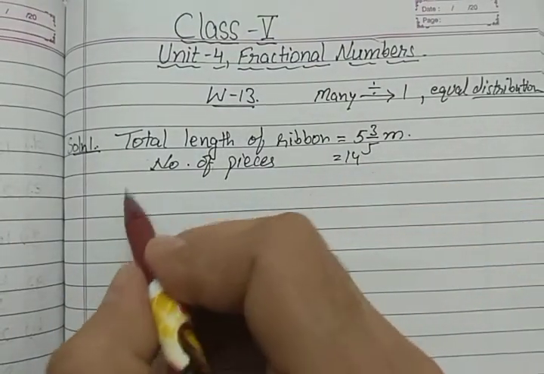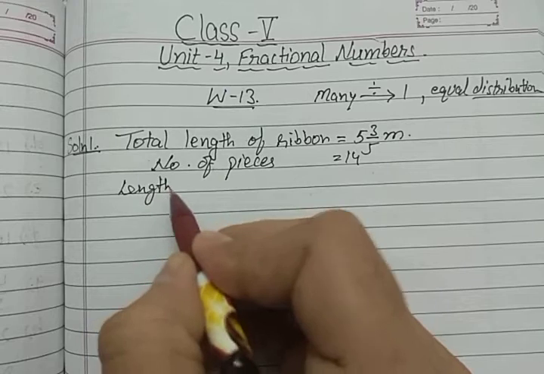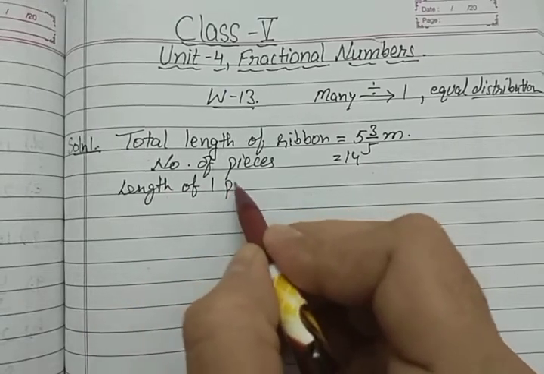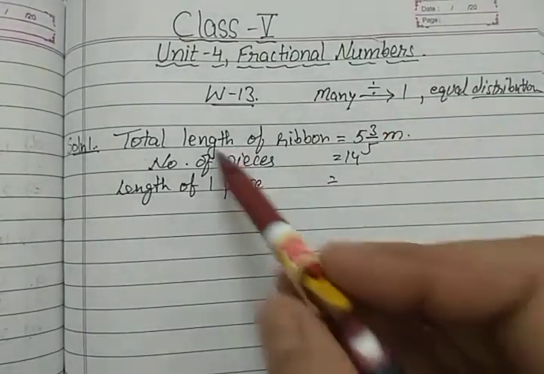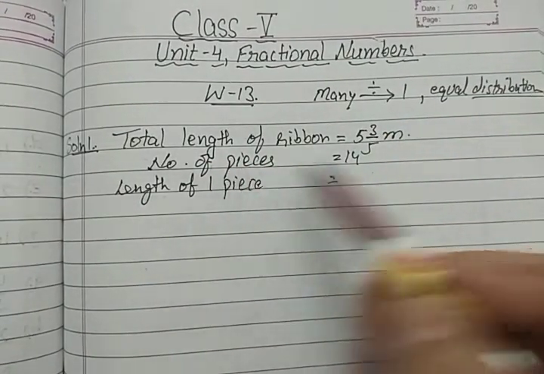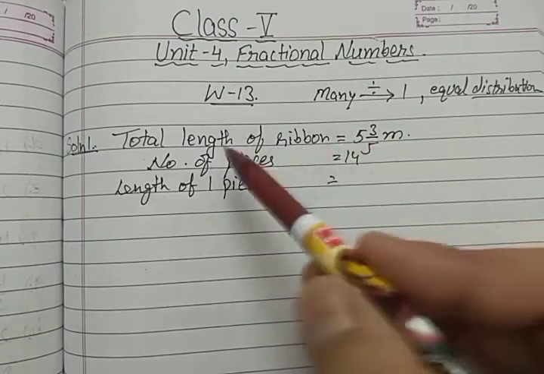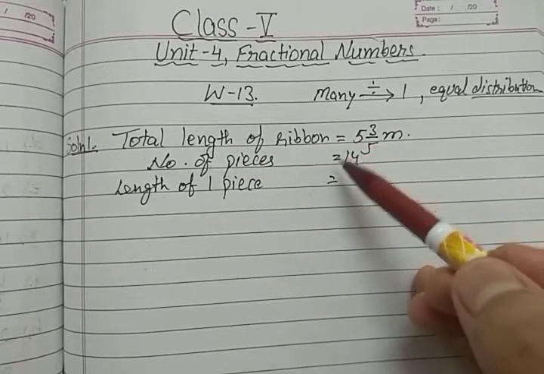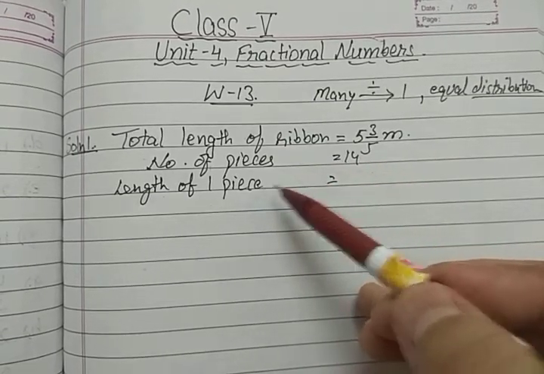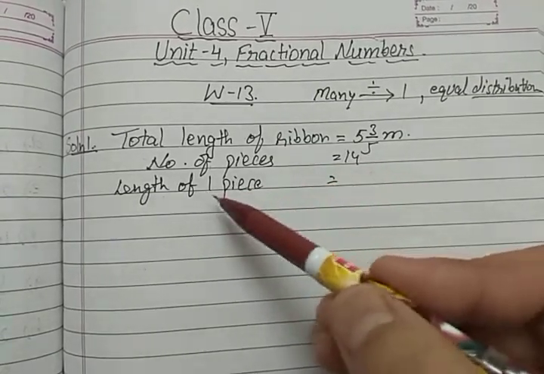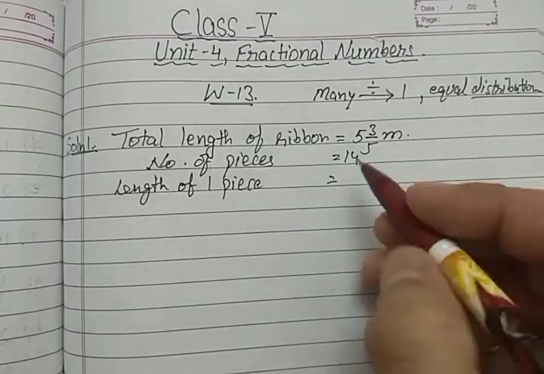Now we need the length of one piece. Here the total length of the ribbon is given and we have distributed this length into 14 equal parts. So to find the length of one piece, we have to divide.